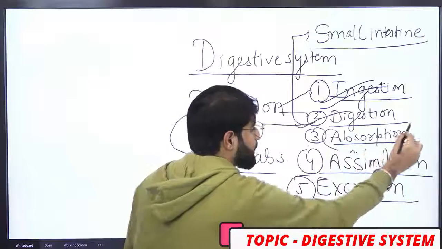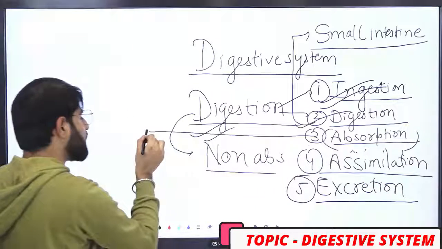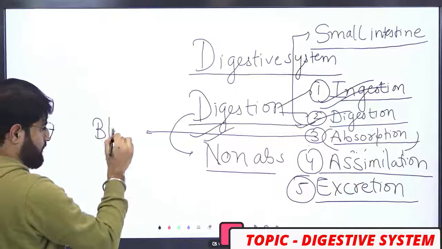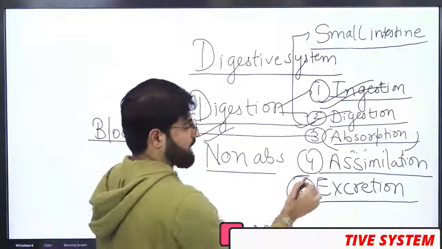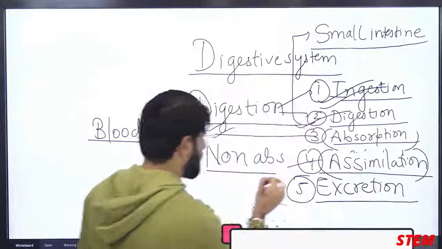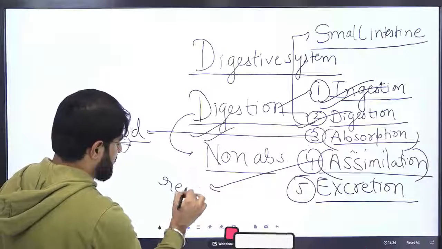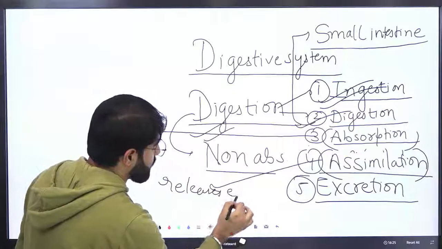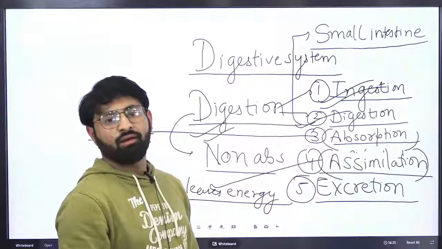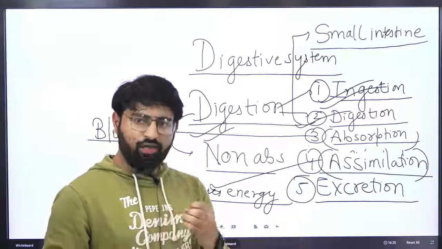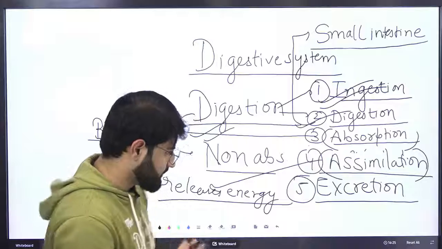Absorption means absorption of food in the blood. Assimilation means release of energy. If the release of energy takes place in our body, we can easily perform many tasks.